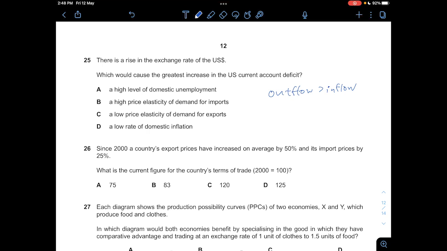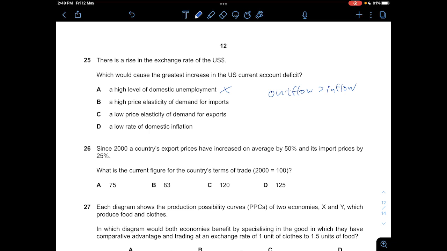So for A, a high level of domestic unemployment will not cause the greatest increase in the current account deficit, because when there's unemployment, more people would not be purchasing imported goods, and also your productive capacity will decrease, your AS will decrease. So this will not cause the greatest increase in the current account deficit.